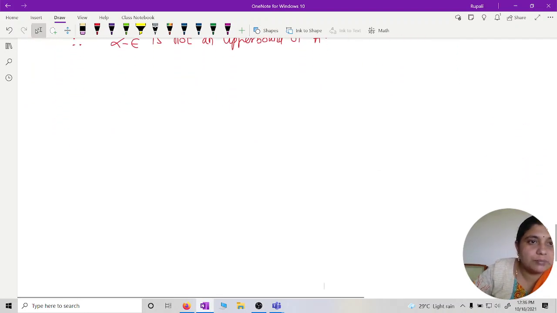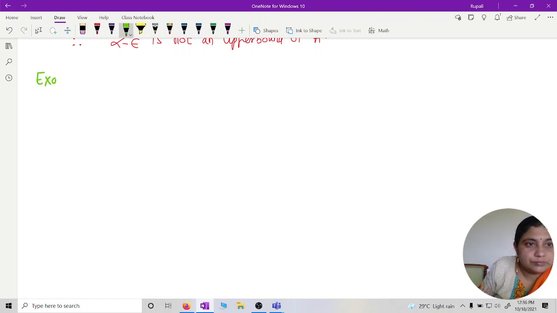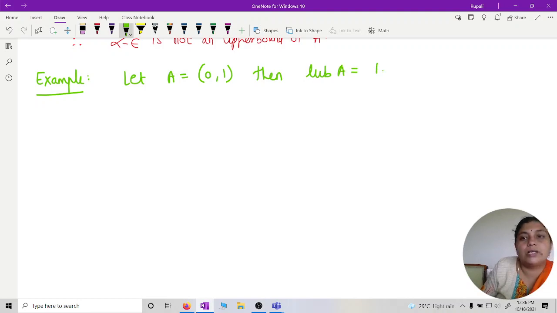Okay, we'll take one example. Let A be the interval (0, 1). Then the least upper bound of A is equal to 1. We have to prove this. What is A? A is (0, 1). Is it a finite set or an infinite set?